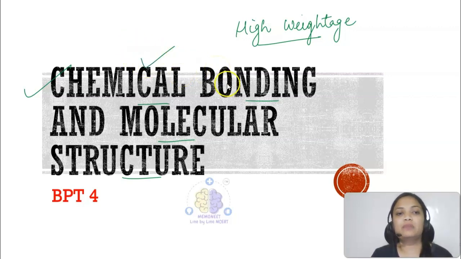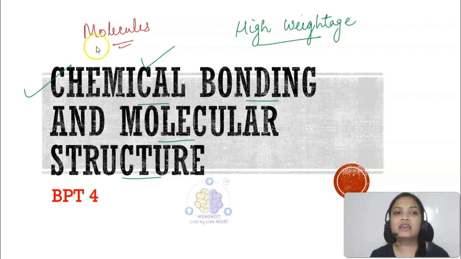What are we going to study in this chapter? Students, till now we have studied about atom, how an atom looks like. But you know that matter around us is made up of so many elements and compounds. These atoms don't exist independently. They exist as a group of atoms which are called molecules. To exist as a group of atoms, there must be something holding them together. What is that force that is holding all the atoms together? That's what we call bonding, and that's what we will be discussing in chemical bonding.